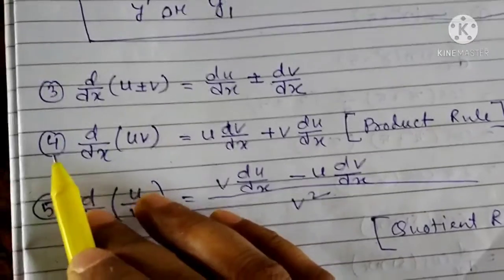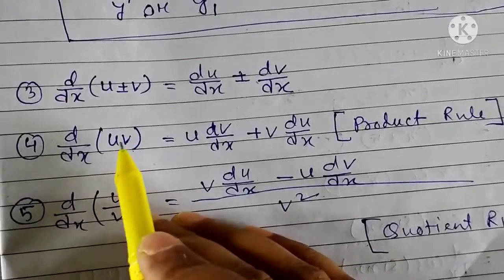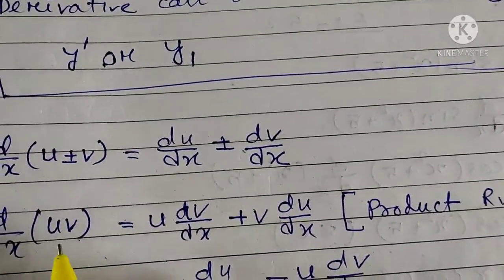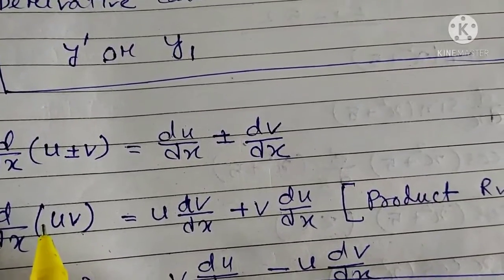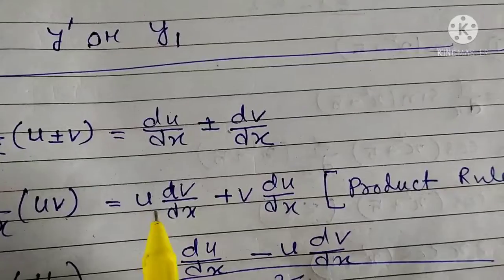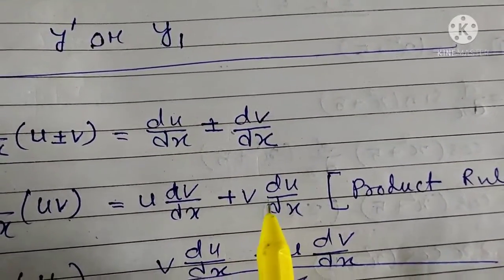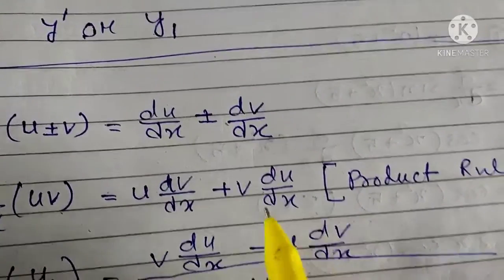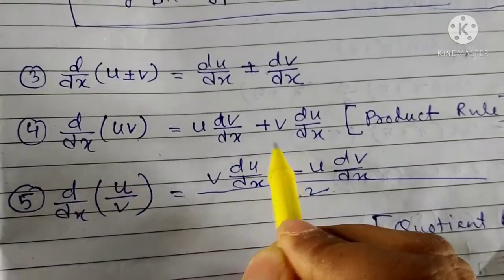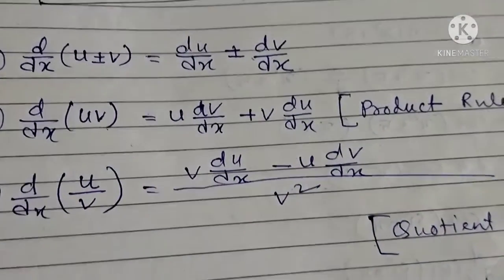Okay, now number 4, d by dx of uv. This is the product of two functions. How can we find it? Consider u as the first function and v as the second function. It is first function into derivative of the second function, plus second function into derivative of the first function. This is known as the product rule. If you take an example, you will understand. Already you know this method, the product rule. In class 11 we already discussed this.